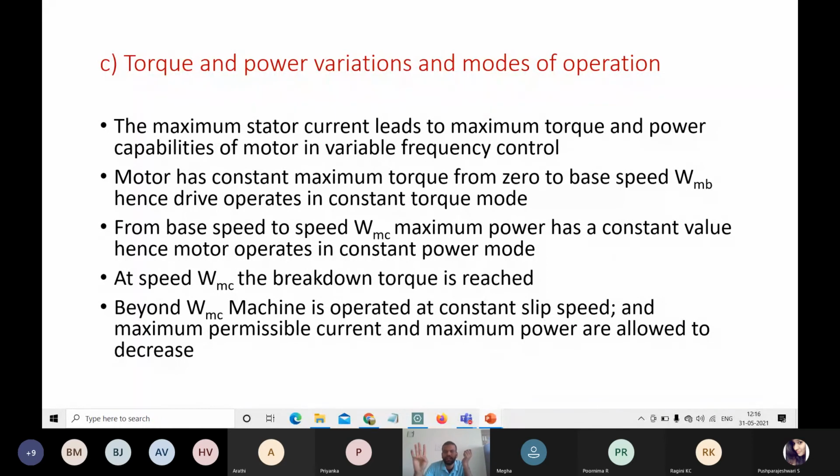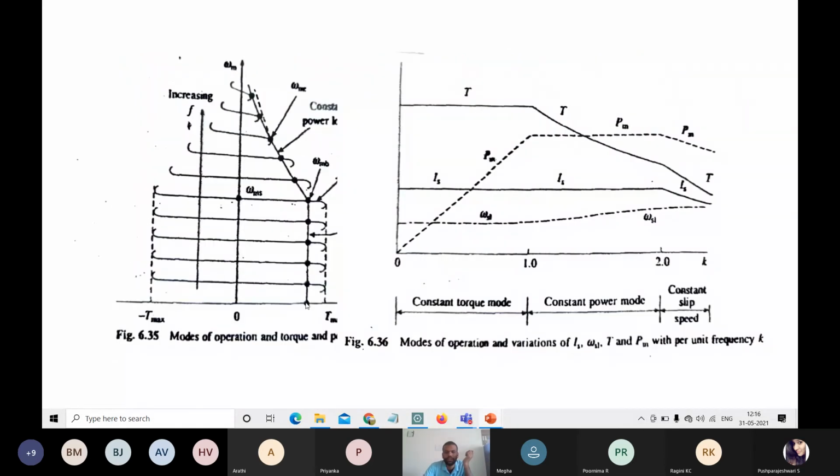So there are three modes of operation. Constant torque mode is when a motor has a constant maximum torque from 0 to base speed omega mb. This region from 0 to omega mb is called constant torque mode operation. From omega mb to omega mc, the mode in which the motor normally operates is called constant power mode.